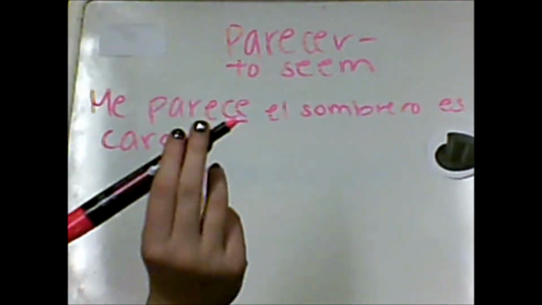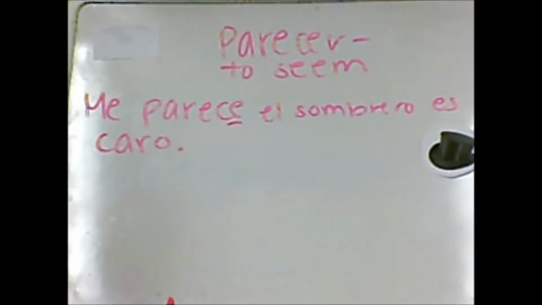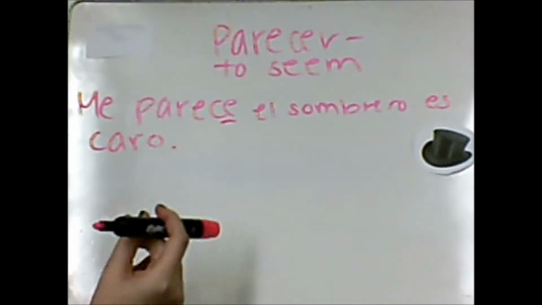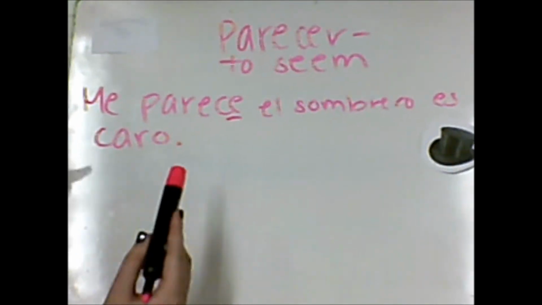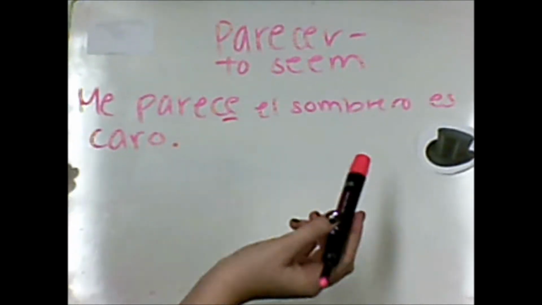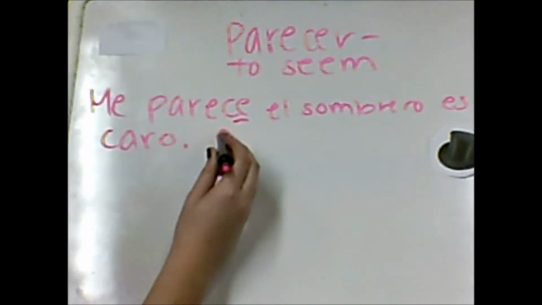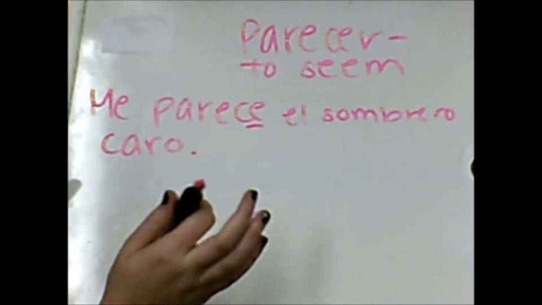So now we're doing this word parecer, which means to seem. But it's a little bit different when you say it in English compared to when you say it in Spanish, so I'll walk you through this example. So this sentence is, me parece el sombrero es caro, which means it seems to me that the hat is expensive. So it's parece, which is to seem, then to me because it has the reflexive word.